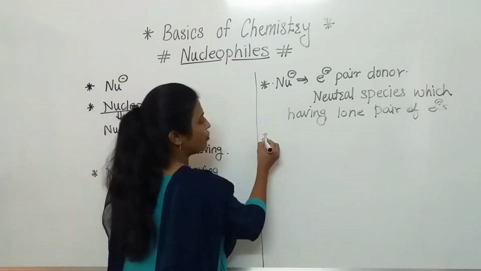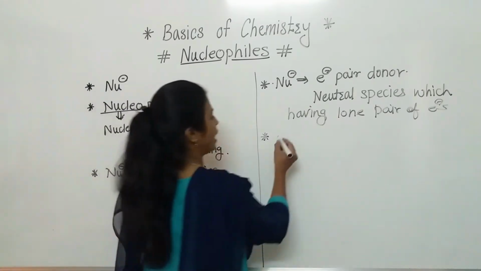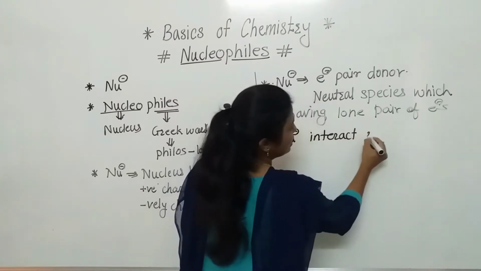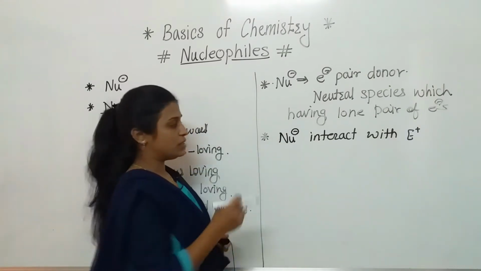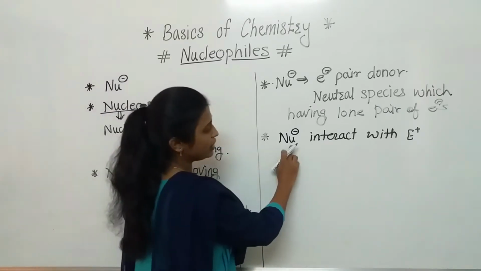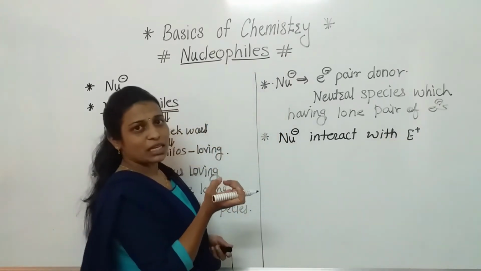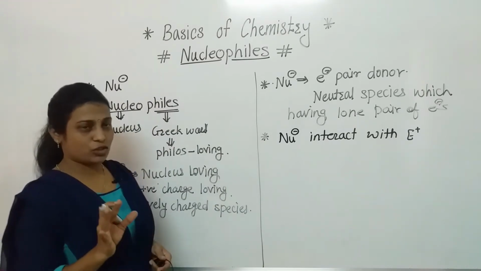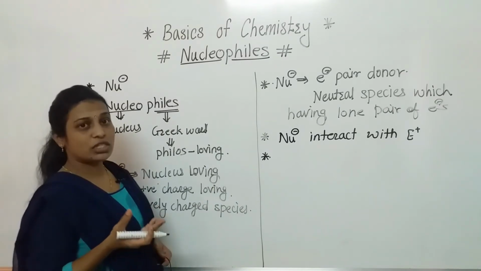As we know that nucleophiles are negatively charged, electrophiles are positively charged. So here we can say that nucleophiles interact with electrophiles. Means negatively charged species interact with positively charged species. That is a simple thing, because when this nucleophile will donate the electron, at that time that electrophile will accept the electron, and they will form the bond between that nucleophile and electrophile. Understood?